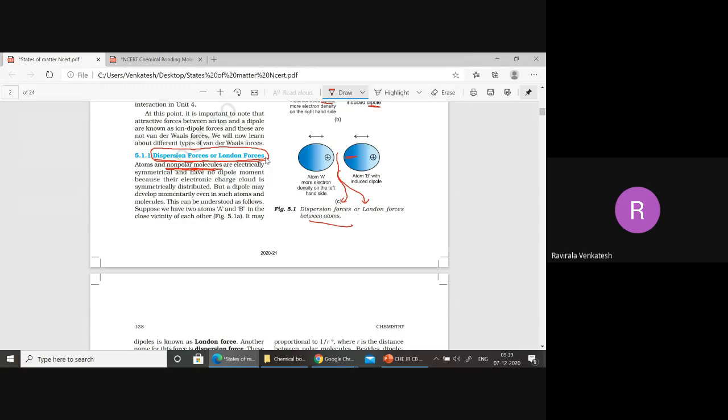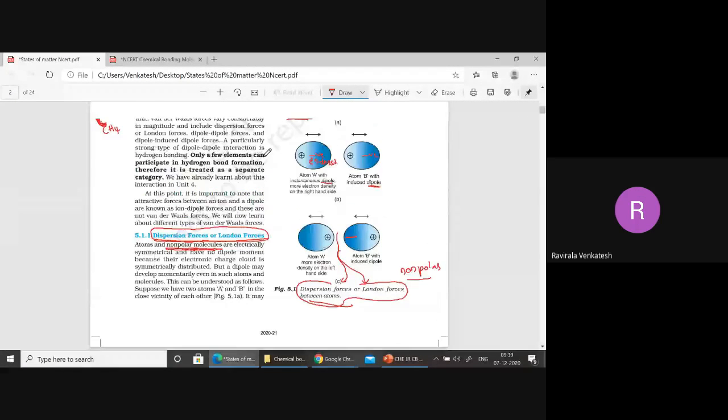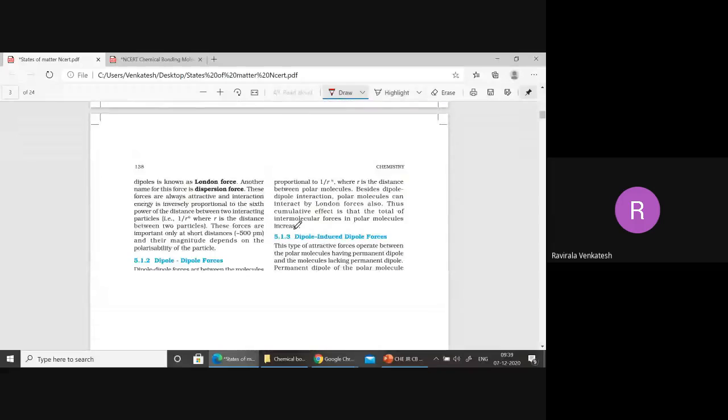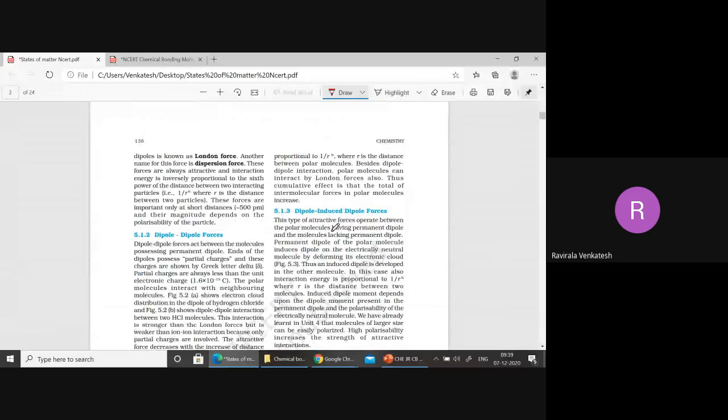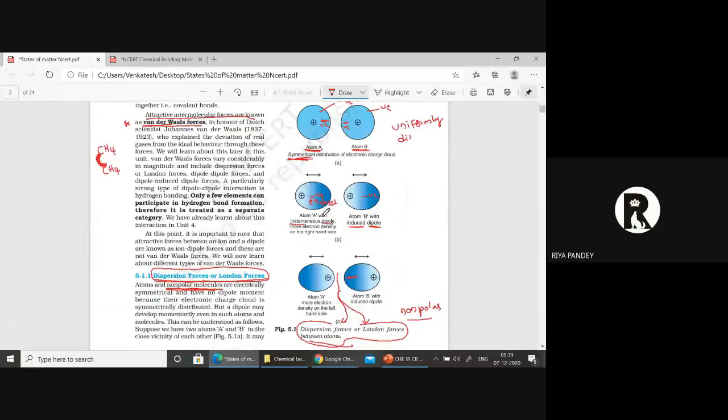Okay. Now you get these dispersion forces, London forces, when you have non-polar molecules. In this case, the poles are instantaneously developed, and they are induced also. Understood, beta? Dispersion forces, London forces? Everyone understood? Yes, sir. Right.